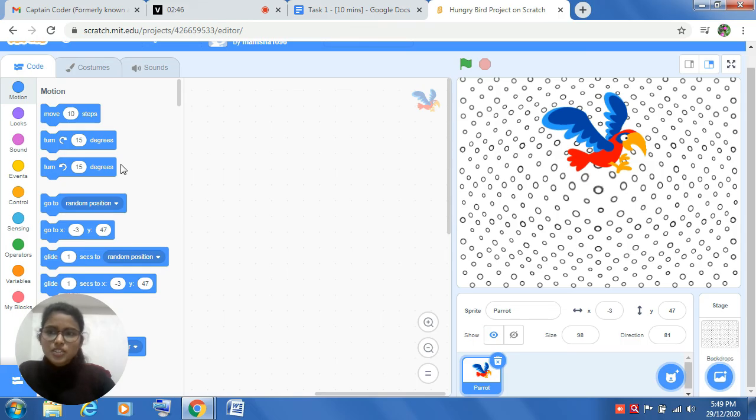Now let me tell you some basics about this platform. What is this particular area called? This area of the Scratch platform is known as block palettes. And these simple blue highlighted things are the blocks.